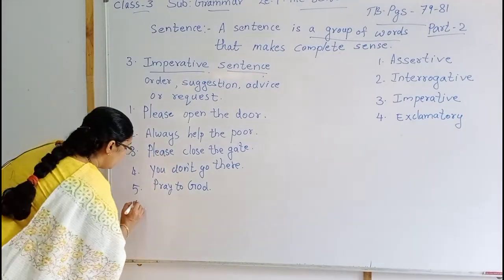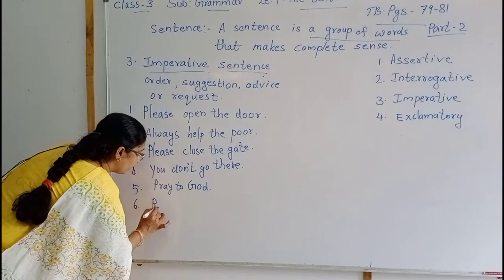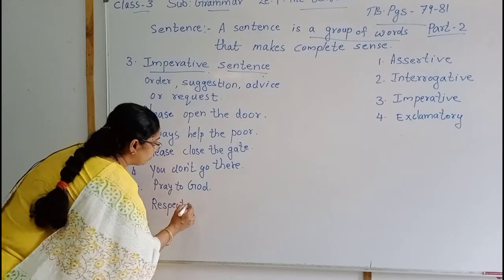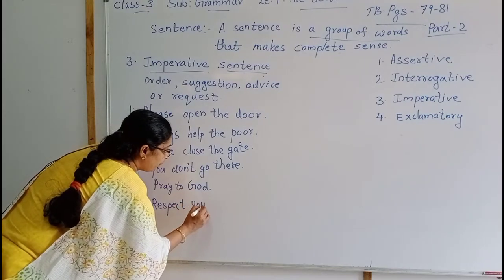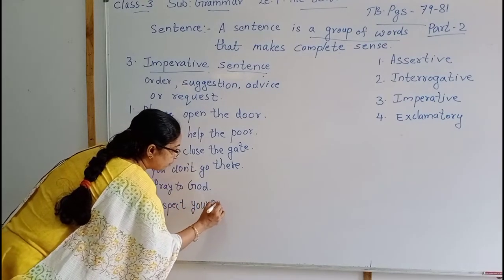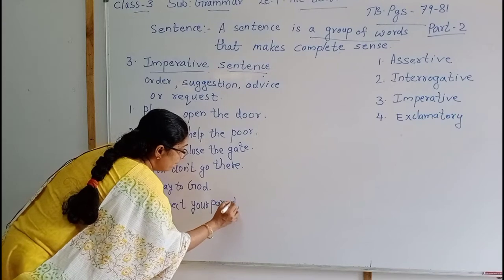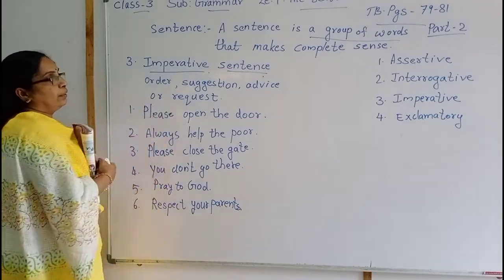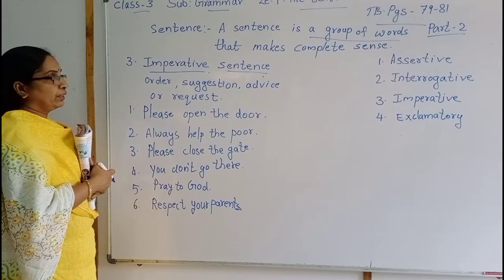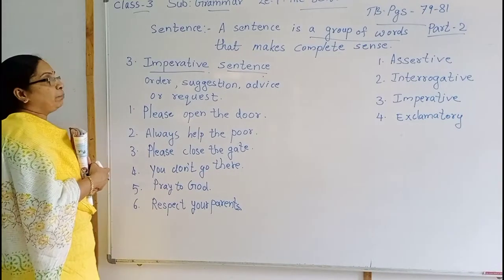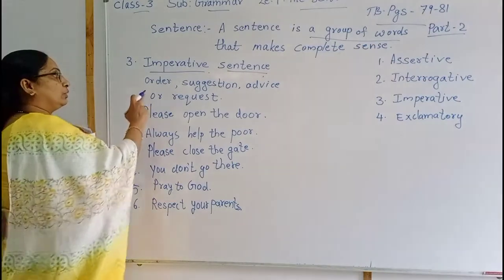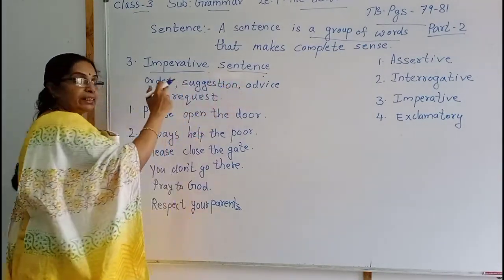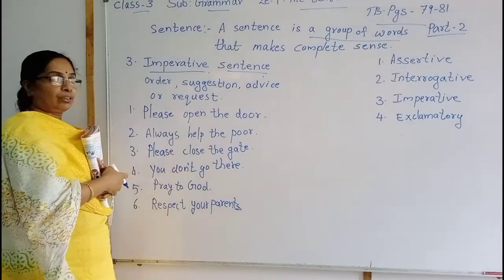The next, number 6, respect your parents. Respect your parents. This is also a type of advice. Isn't it? In the imperative sentence, we should get order, suggestion, advice, or a request.